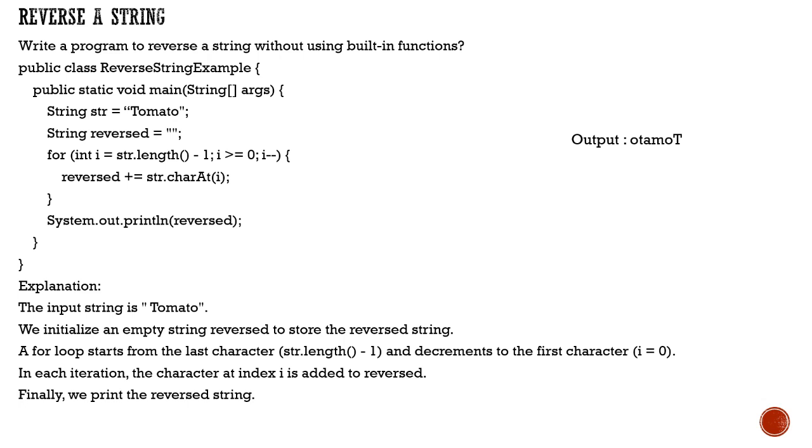Now each iteration it will index at that particular reversed. Okay, now finally it is going to print that. So this is quite simple, and I hope many of you would be able to answer this. There will be a different video coming for Java 8 for exactly the same questions, made a little bit later, but here it is without using any built-in functions.